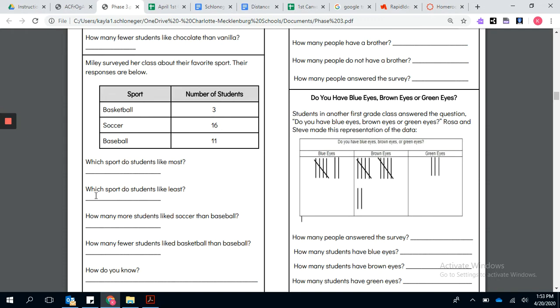Number 2, which sport do students like least? Number 3, how many more students like soccer than baseball?